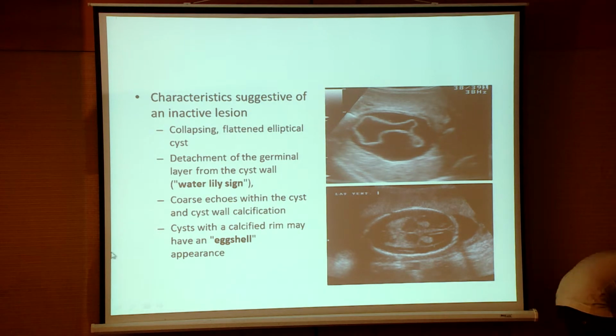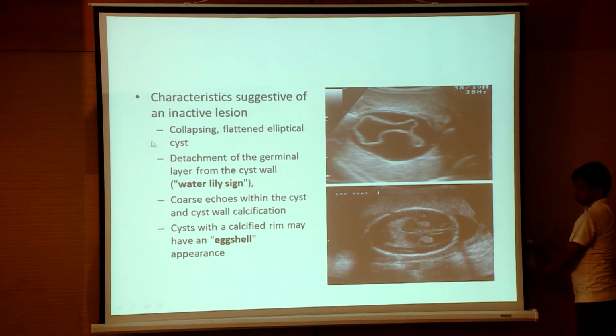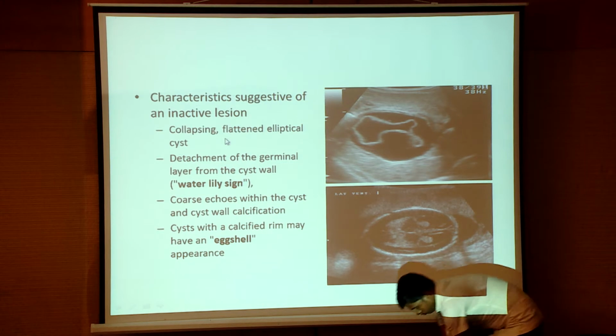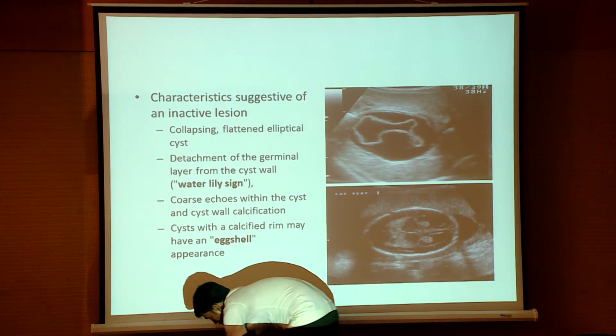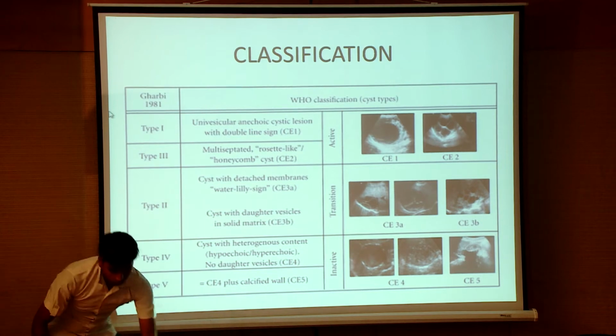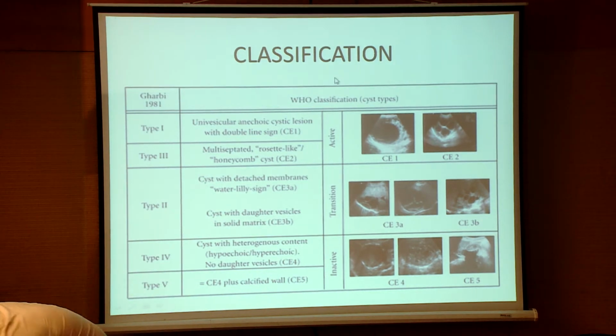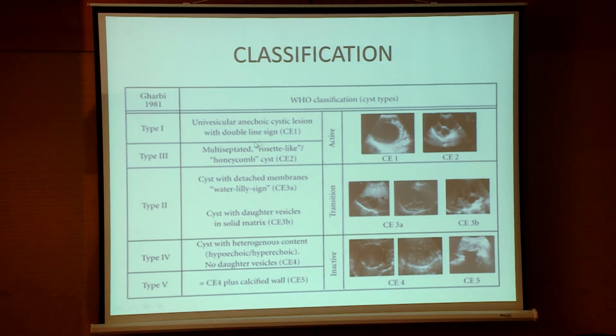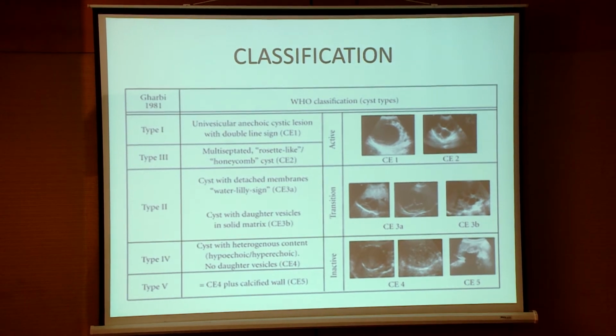The characteristic features suggestive of inactive lesions include collapsing of a flattened elliptical cyst and detachment of the germinal layer from the cyst wall, which is called the water lily sign. Whenever there is calcification, called eggshell calcification, that usually occurs in CE5. There are 2 types of classification, the Gharbi classification and the WHO classification. There are type 1 to type 5, and CE1 is a univesicular anechoic cystic lesion with a double line sign.